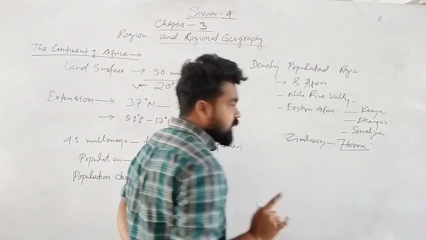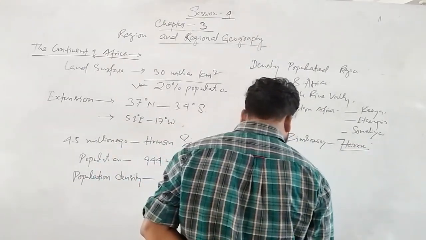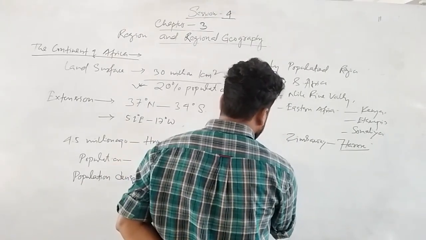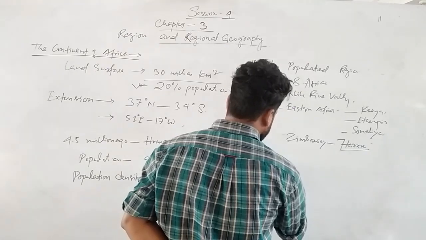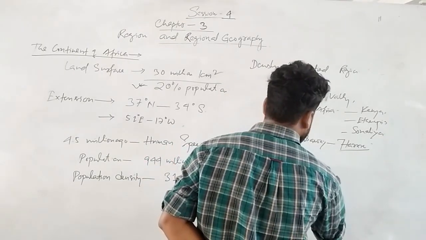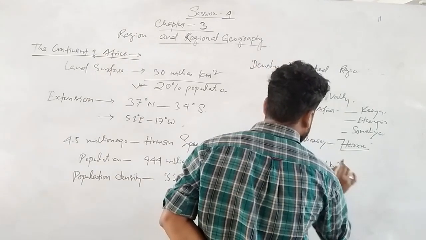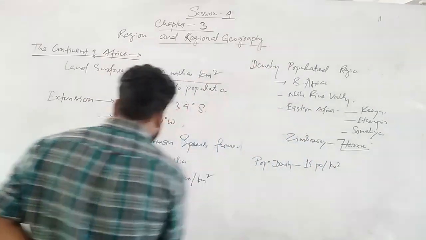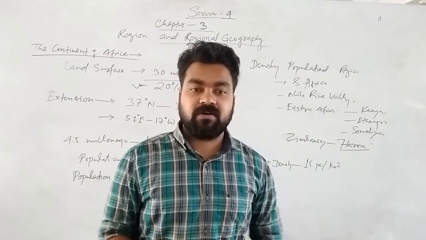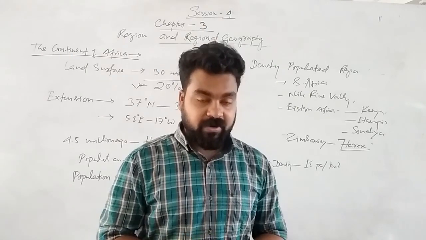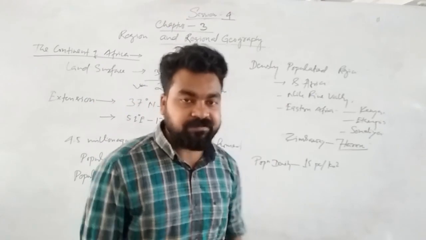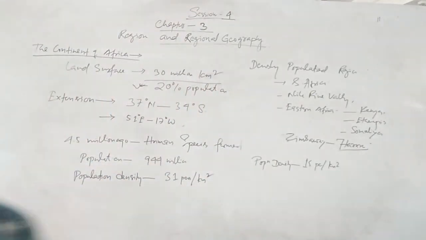And in the desert region generally populations are very less, generally low population density, that is 15 per kilometer square. Now let's see the different countries of Africa, different rivers, different mountains, different plateaus, different plains. I'll show you.